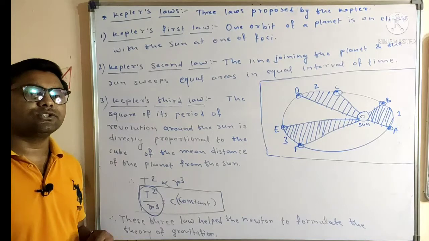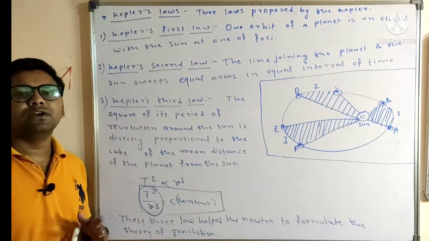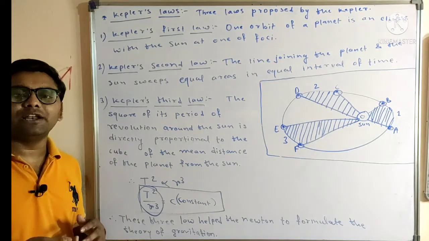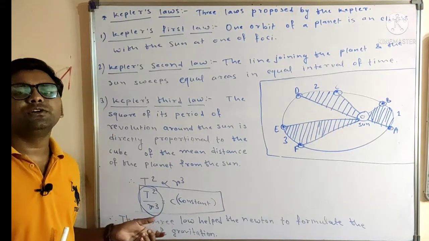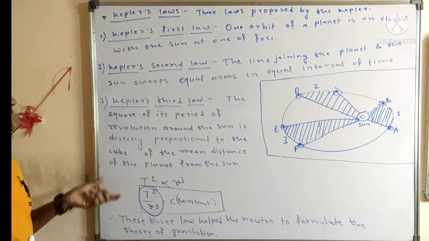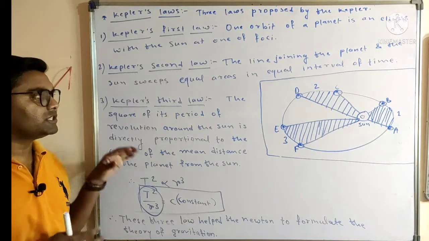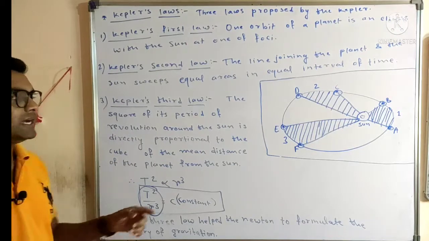Many times questions are asked on Kepler's three laws, and also on the relation between Kepler's three laws and Newton's law of gravitation. It should be Kepler's third law. So friends, I hope you have got the point, and you can make short notes from these, only the statement along with its formula and the figure.